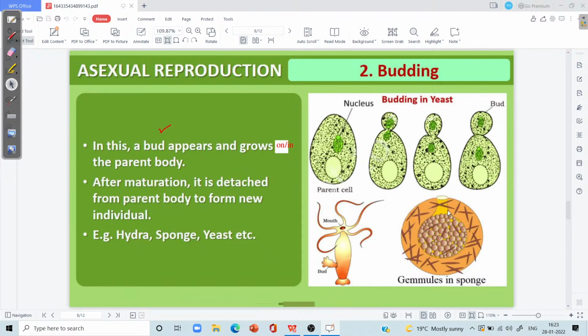In the body of a single sponge, billions of gemmules are formed. And a single gemmule can give rise to billions of new sponges. So hence this drastic increase in the reproductive potential of the sponges is due to the presence of gemmules in them. So this is referred as method of reproduction as well as a method of perennation in case of sponges.